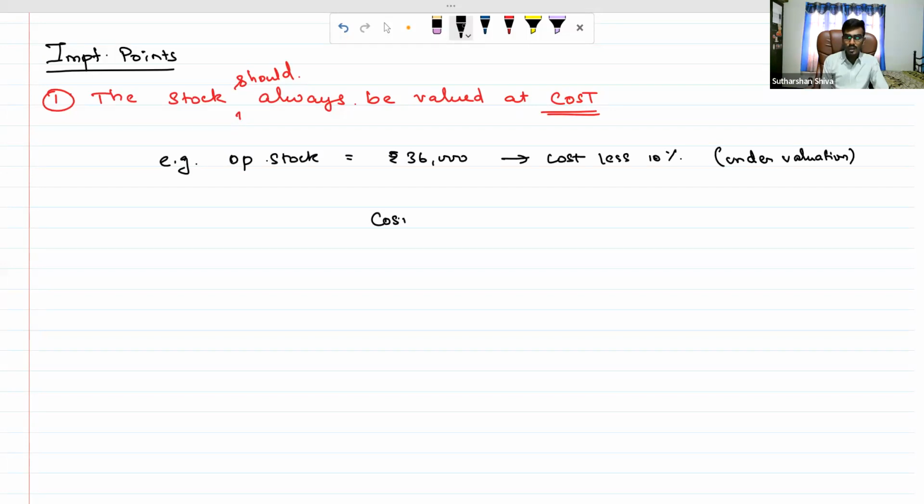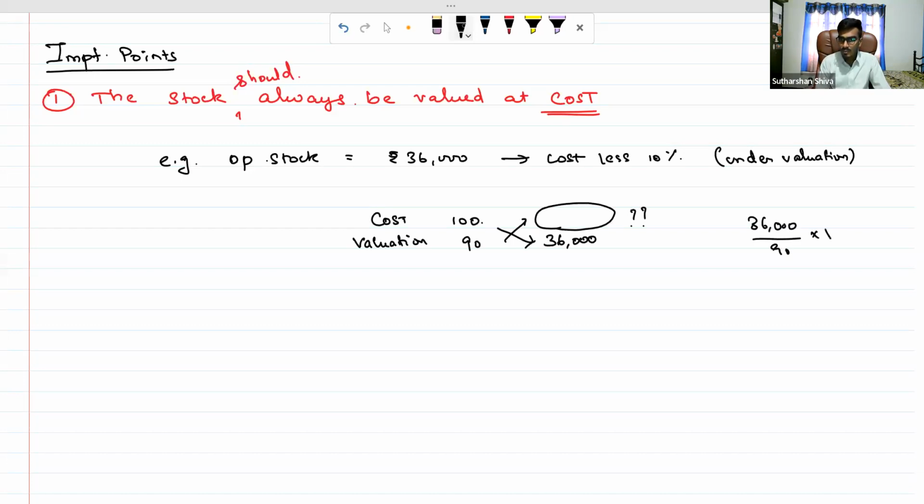So your cost should be 100 and your valuation is what? If they have reduced it by 10%, then the valuation would be 90%. So that 90 is 36,000. If 90 is 36,000, what is 100? So cross multiply. It is nothing but 36,000 divided by 90 into 100. This is what we are writing in this format. So cross multiply, 36 into 100 divided by 90 will give you 40,000.